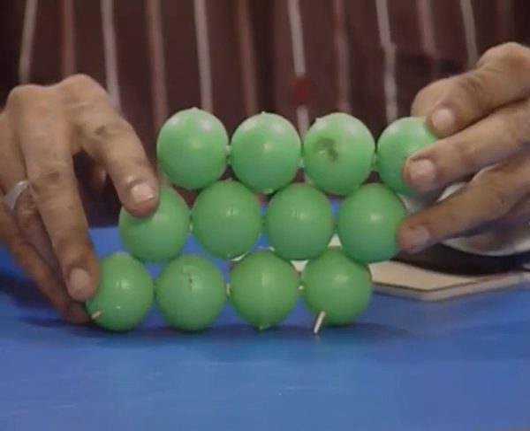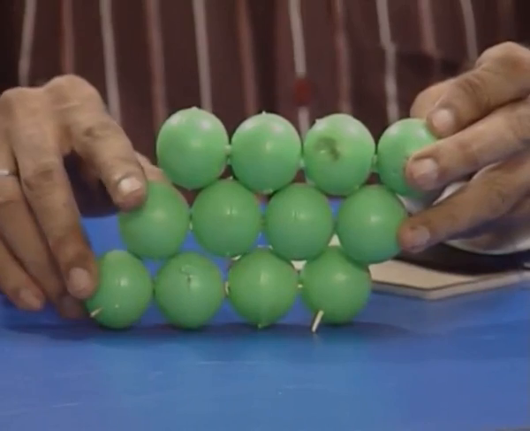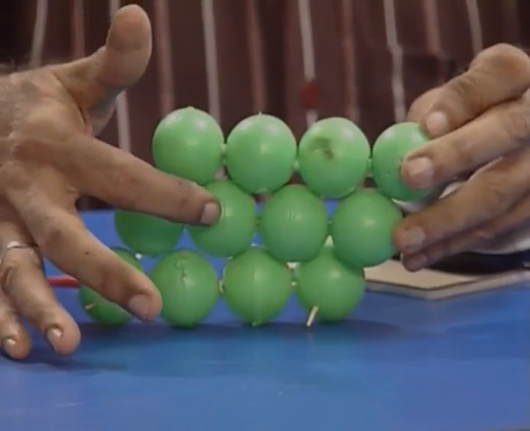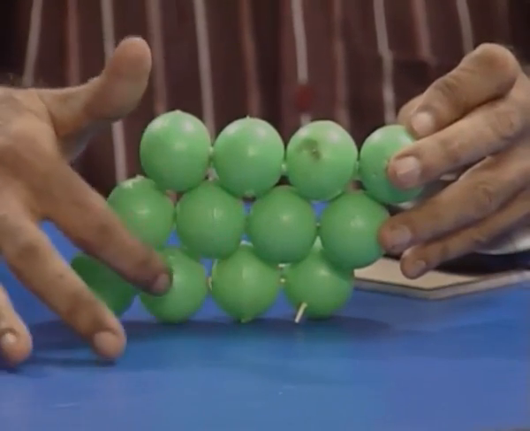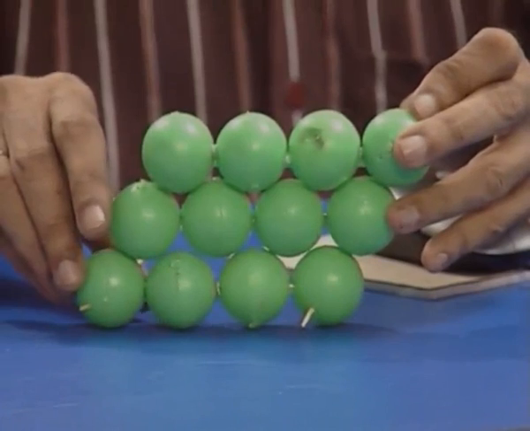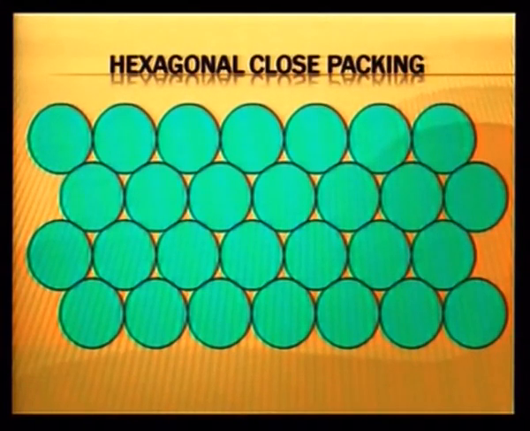And here you can always see that around each central particle there are 6 particles. For example, this is the central particle, it is surrounded by 1, 2, 3, 4, 5 and 6. If we join the centers of these 6 particles, we get a regular hexagon. Therefore, the name hexagonal two dimensional close packing. Coordination number is also 6 because each particle is touching 6 surrounding particles. We can see the same arrangement of these hexagonal close particles here in the drawing. Similar arrangement has been shown. You can see the geometry more clearly here.